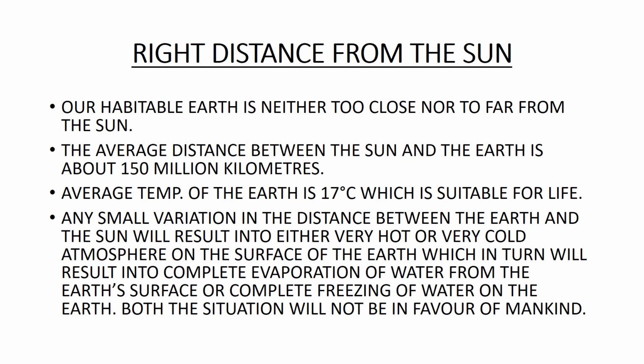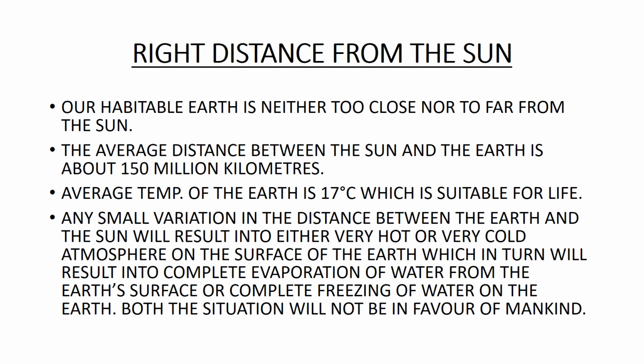Right distance from the sun. Our habitable Earth is neither too close nor too far from the sun. The average distance between the sun and the Earth is about 150 million kilometers. The average temperature of the Earth is 17 degrees centigrade, which is suitable for life.